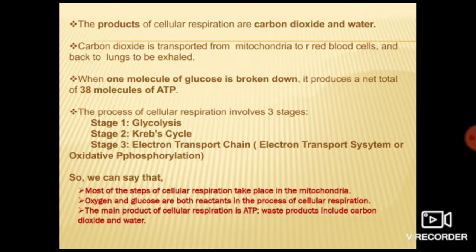Now what happens with that carbon dioxide? We all know that this carbon dioxide is transported from the mitochondria to red blood cells, then it comes back to the lungs, and then we exhale it out. Correct? Now when this glucose molecule is broken down, it is producing energy in the form of ATP. So how many molecules of ATP are produced? In the oxidation of one molecule of glucose, a total of 38 molecules of ATP will be produced. So this is an introduction of cellular respiration.